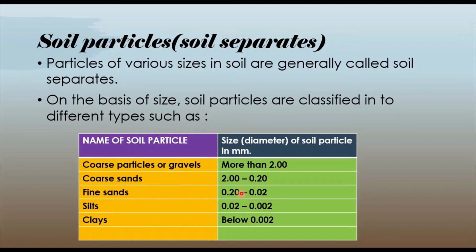If the size is 2 to 0.2 millimeters, we call them coarse sand. Fine sand particles are 0.2 to 0.02 millimeters in size. Silts are even smaller than that. And if the particle size is below 0.002, we consider those clay particles.